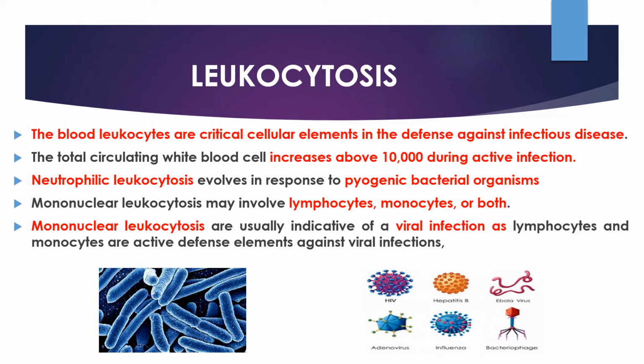Neutrophilic leukocytosis evolves in response to pyogenic bacterial organisms such as Streptococcus, Staphylococcus, Neisseria, actinomyces and bacteroids. Mononuclear leukocytosis may involve lymphocytes, monocytes or both. Because lymphocytes and monocytes are active defense elements against viral infections, mononuclear leukocytosis is usually indicative of viral infection.